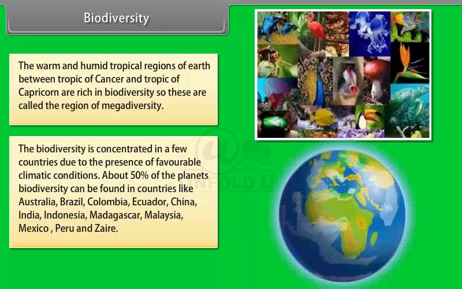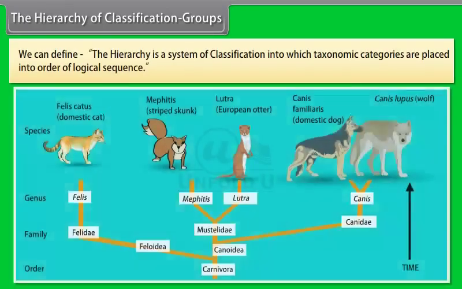About 50% of the planet's biodiversity can be found in countries like Australia, Brazil, Colombia, Ecuador, China, India, Indonesia, Madagascar, Malaysia, Mexico, Peru, and Zaire. The hierarchy of classification groups. We can define the hierarchy as a system of classification into which taxonomic categories are placed in order of logical sequence.